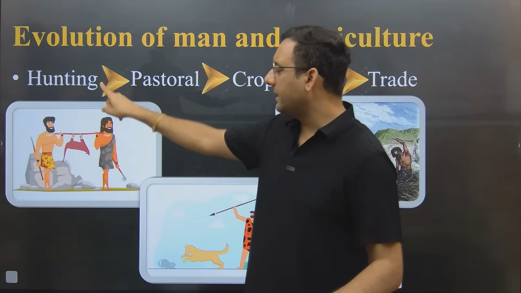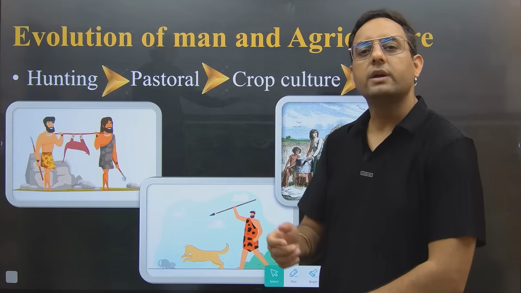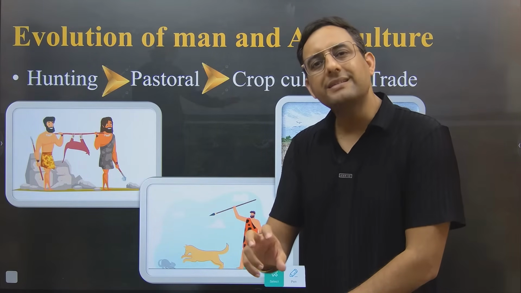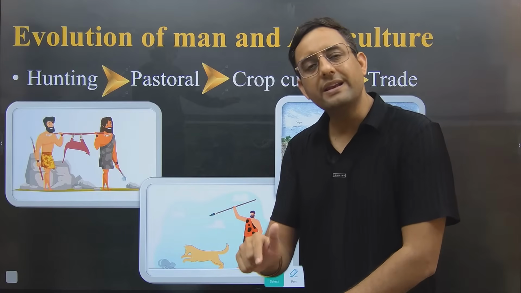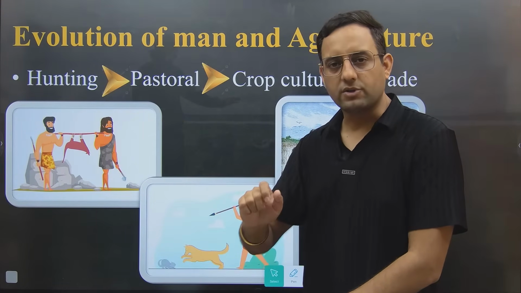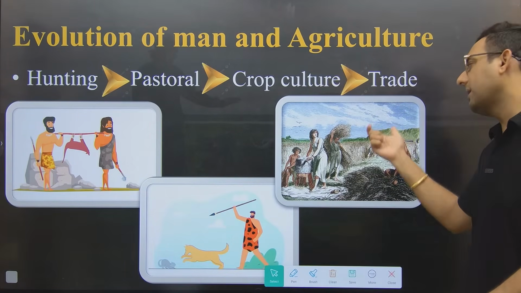Now you will think, sir, why is it pastoral? Hunting we can simply relate, he was hunting. How is pastoral related to rearing? See, the word pastoral comes from pasture. Pasture means grazing land. So if you rear animals, you need grazing land. So from that word comes pastoral. So pastoral means when we started rearing the animal, and then crop culture, everybody is clear.